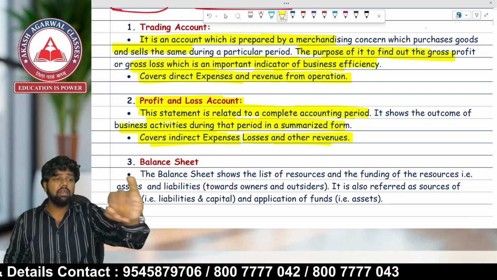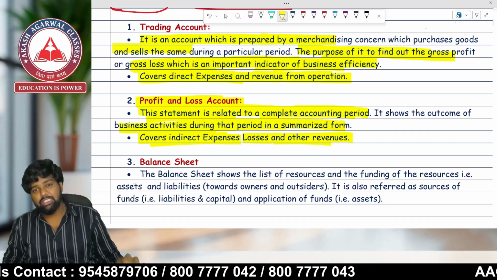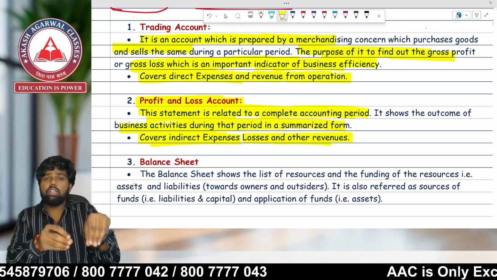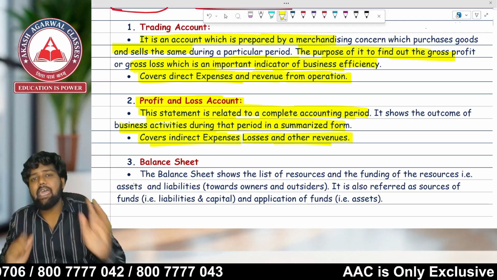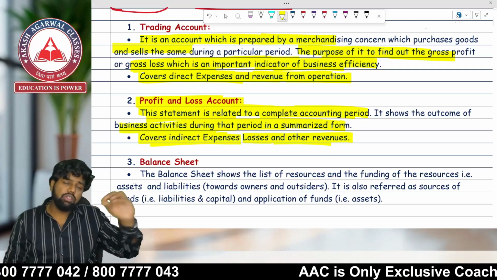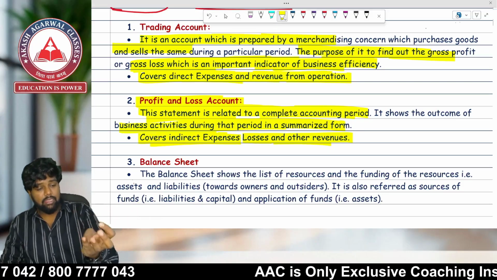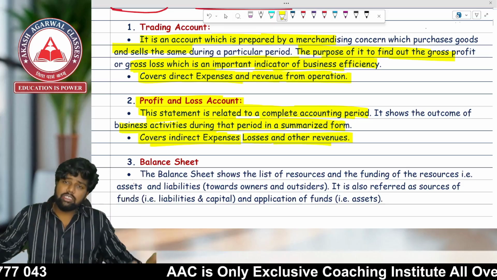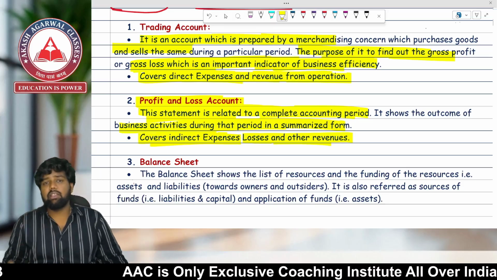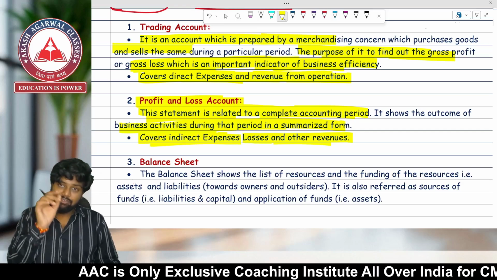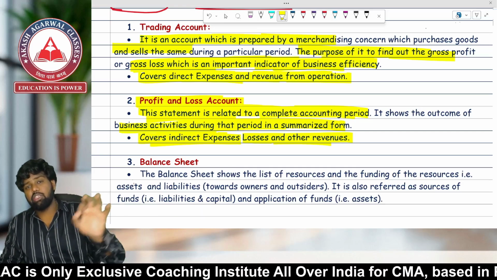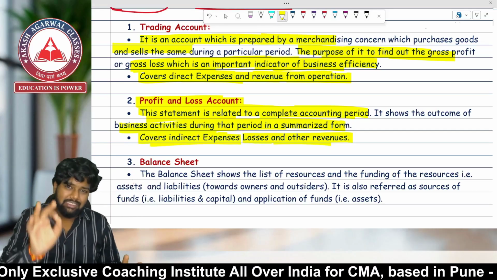For example, rent received, discount received, commission received, dividend received, interest received. All these are treated as indirect incomes, and all the expenses like salary, rent, electricity, printing, stationery will be covered in P&L. After noting these expenses and income, we can find out the net profit or net loss of a business enterprise.